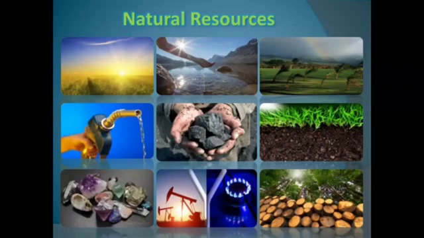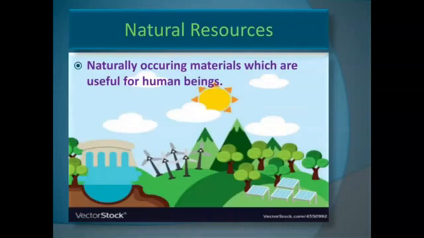Now let us get into the term natural resources. What does it mean? The naturally occurring materials which are useful for human beings, or which can be exploited by human beings, are known as natural resources. We can make use of these natural resources. Look at this picture, you can see some solar panels. What is their use? We can use sunlight and produce electricity. So you can make use of sunlight.